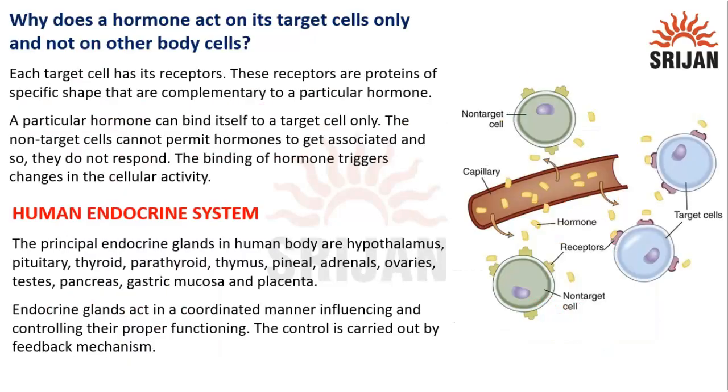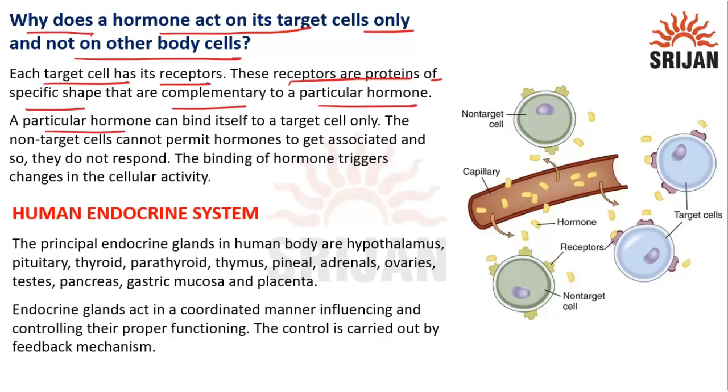Then let's come to a question. Why does a hormone act on its target cells only and not on other body cells? Each target cell has its receptors. These receptors are proteins of specific shape that are complementary to particular hormone. A particular hormone can bind itself to target cell only. The non-target cells cannot permit hormones to get associated and so they do not respond. The binding of hormone triggers changes in cellular activity.